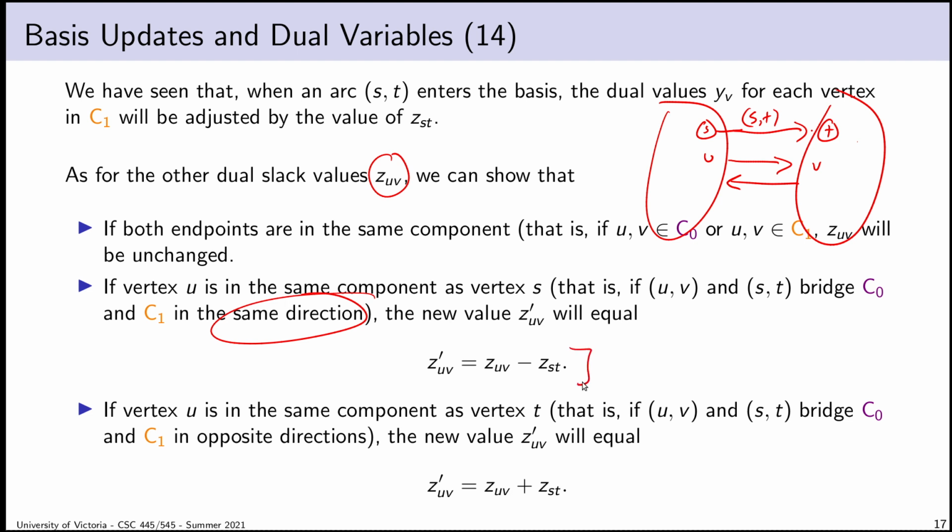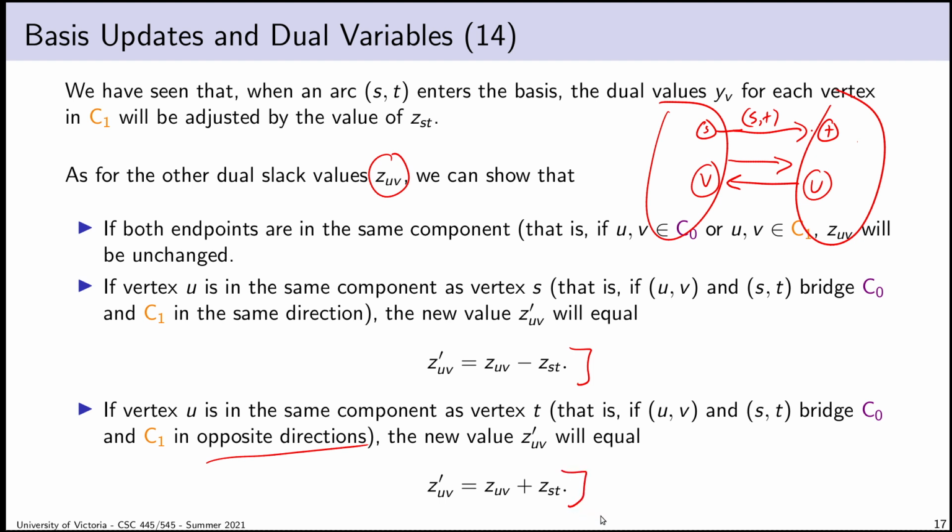I will subtract the dual slack value for ST, my entering arc. On the other hand, if I'm working with some arbitrary arc UV where U lies in the same component as T, which is to say that the arc UV points in the opposite direction from my entering arc, in that case, the new dual slack value will equal this.